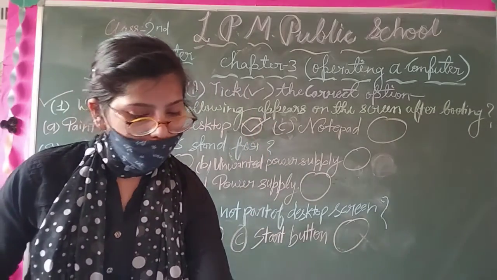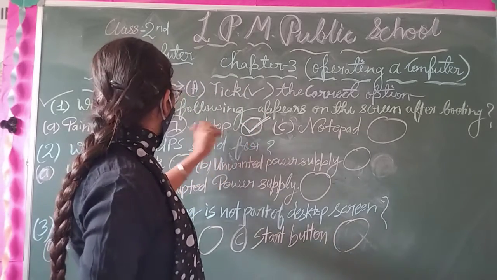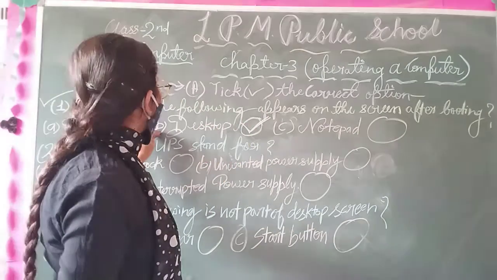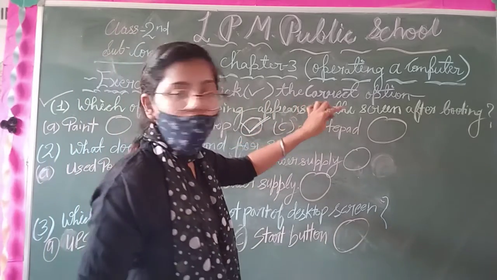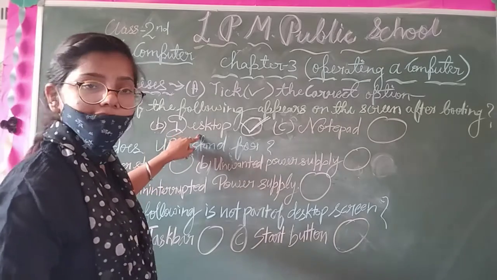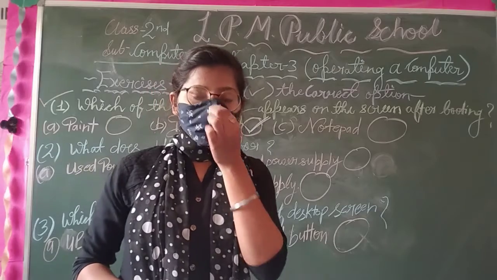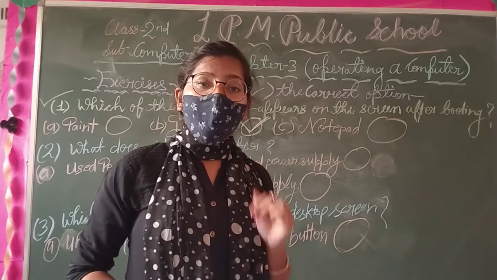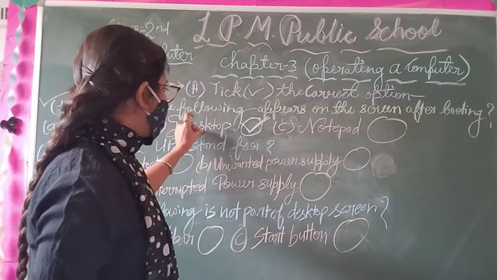Now you can say that option B, desktop, appears on the screen after booting. Option B, desktop, is the correct answer of this question. Do you know the spelling of desktop? It is D-E-S-K-T-O-P.